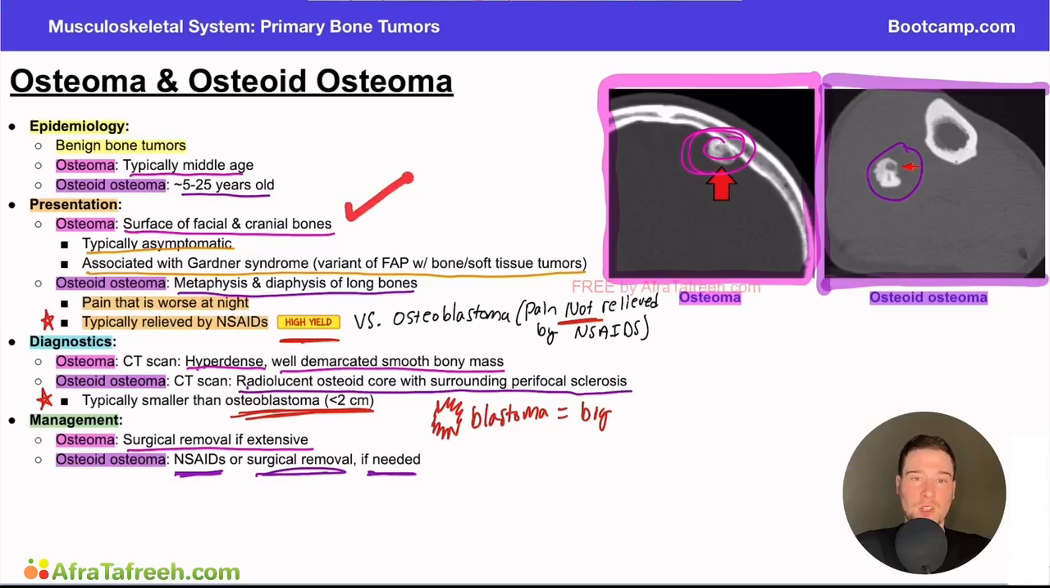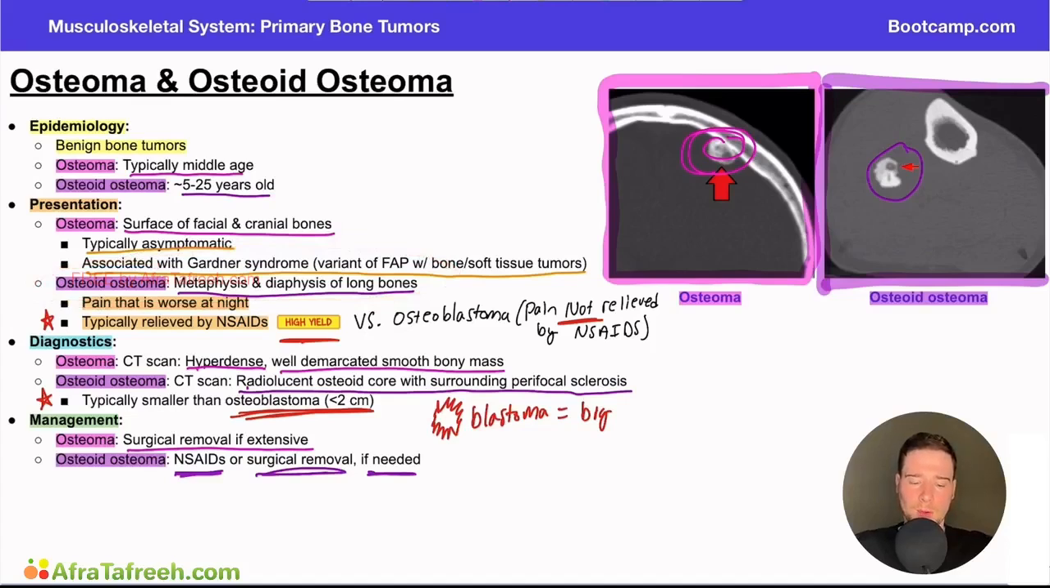The osteoma is typically in the facial or cranial bones. Key association here with FAP, which we call Gardner syndrome, if they have the combination of FAP, the colonic polyps, with the bone and soft tissue tumor findings. Contrast osteoma's facial and cranial involvement with osteoid osteoma's metaphyseal or long bone involvement. Again, different locations to differentiate these tumors.